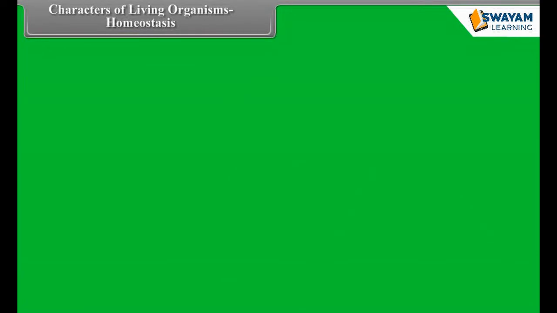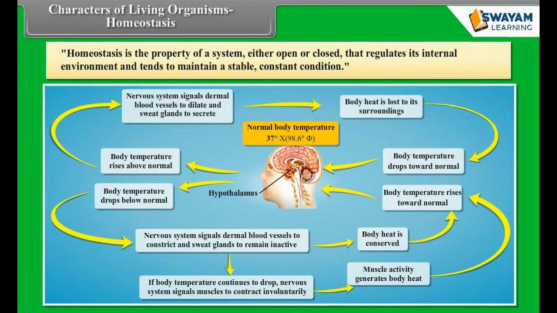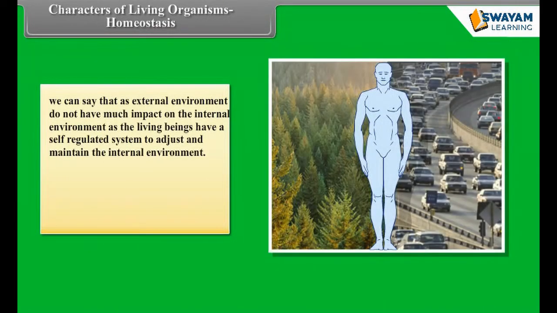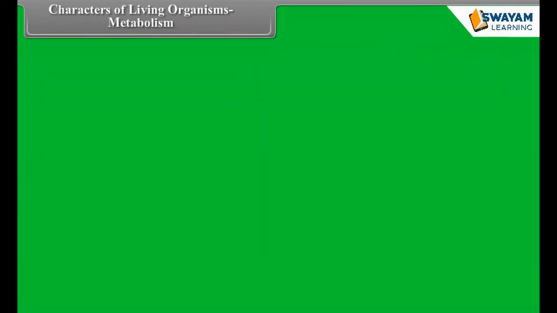Characters of living organisms. Homeostasis. Homeostasis is the property of a system, either open or closed, that regulates its internal environment and tends to maintain a stable, constant condition. Or we can say that the external environment does not have much impact on the internal environment, as living beings have a self-regulated system to adjust and maintain the internal environment. This phenomenon is called homeostasis.